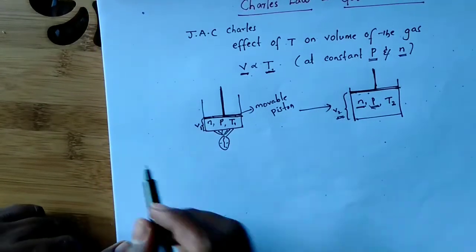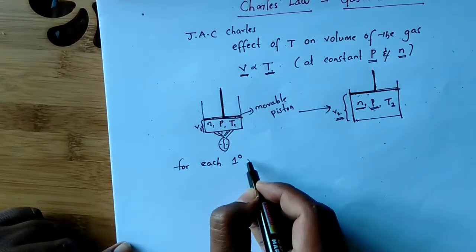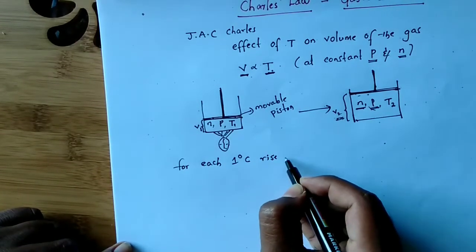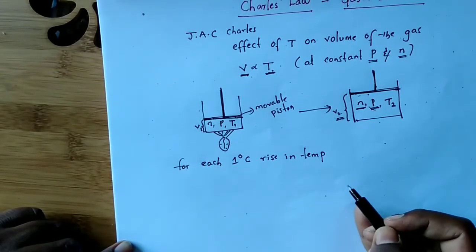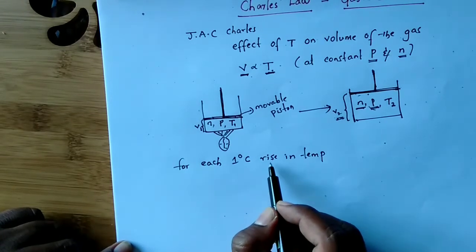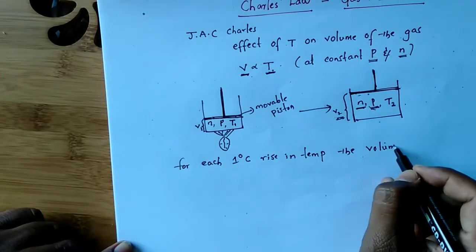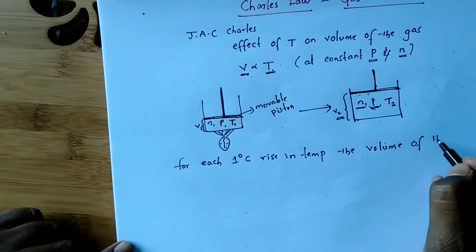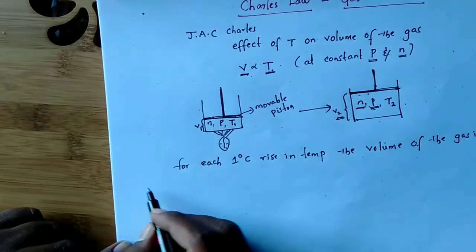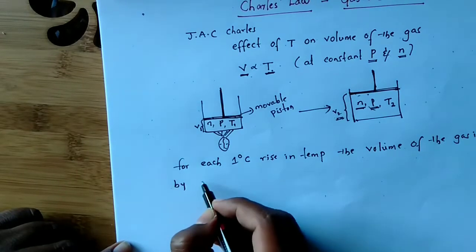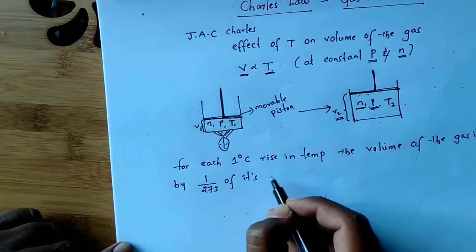Finally, he concluded that for each 1 degree centigrade rise in temperature, the volume of the gas increases by 1 by 273 of its initial volume.